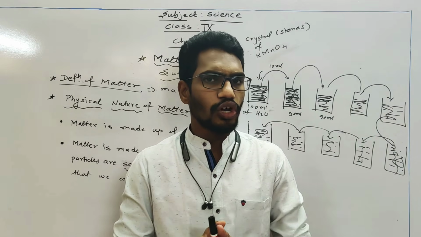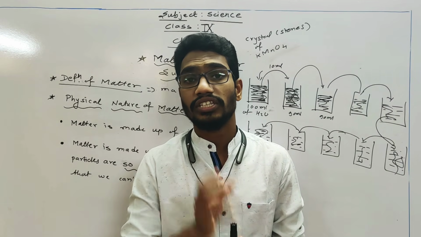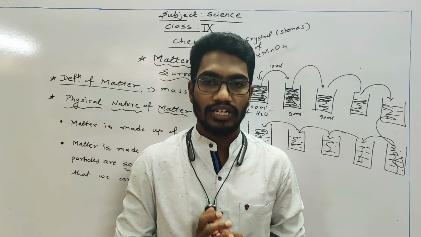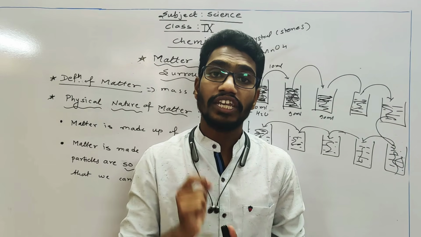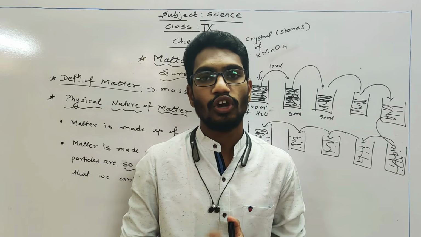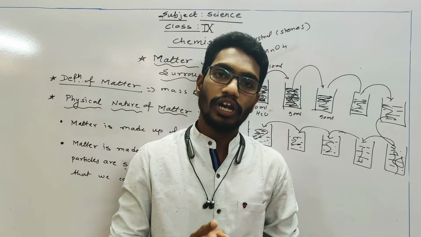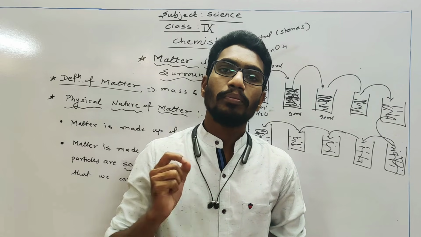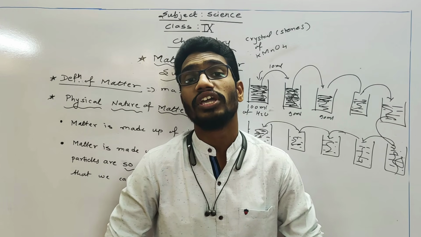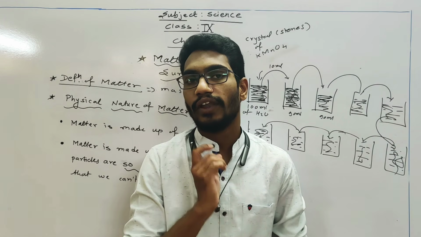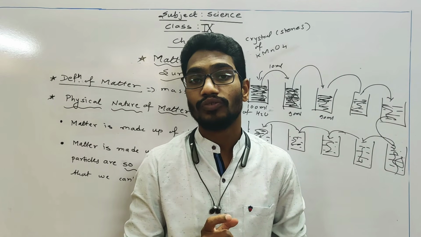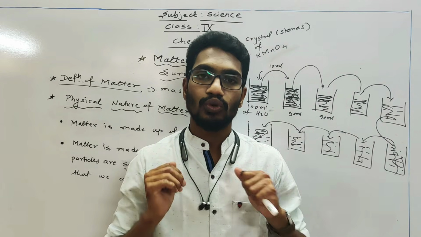And what is the physical nature of this matter? The meaning of physical nature is their exterior look. The physical nature of matter says that matter is made up of tiny particles. With the first activity of salt and water, we can conclude that. Number 2, matter is made up of tiny particles, and these particles are so small, beyond our imagination, that we are not able to see them with the naked eye. We are not able to see the individual particle because they are so small. That's why salt particles disappear into water.